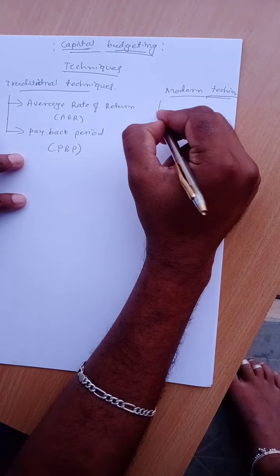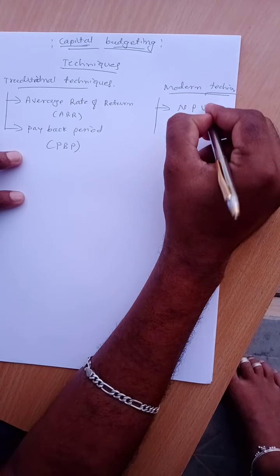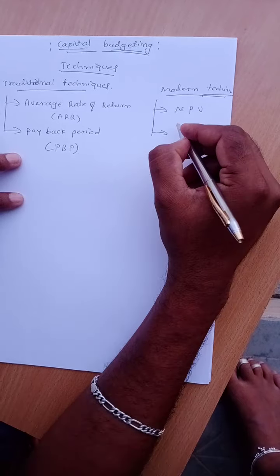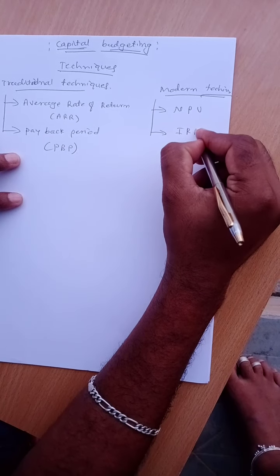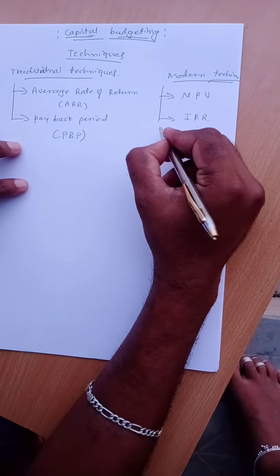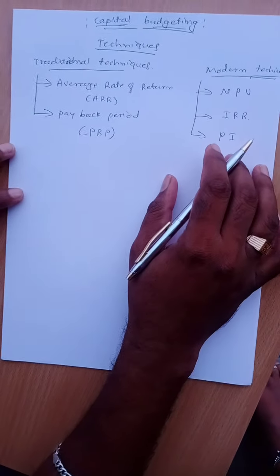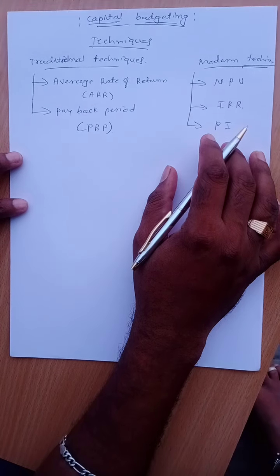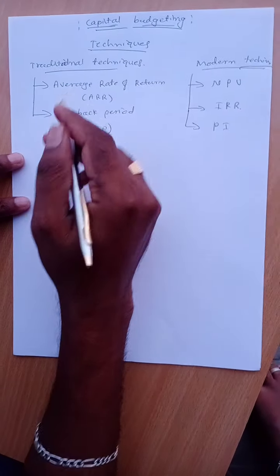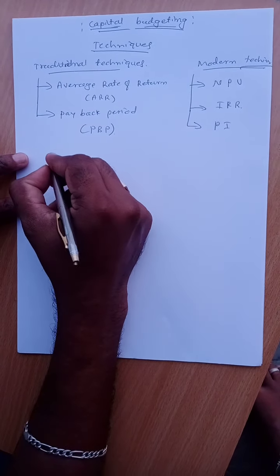In the modern techniques, the first one is net present value, the second one is internal rate of return, and the third one is profitability index. These are all the techniques of capital budgeting we have. In today's video, we will discuss the traditional techniques.